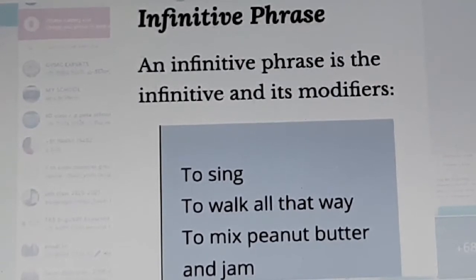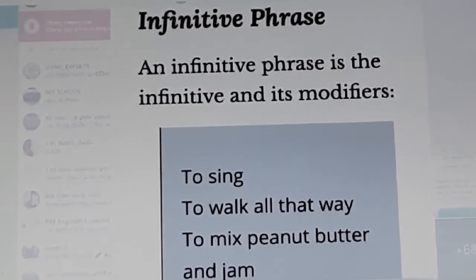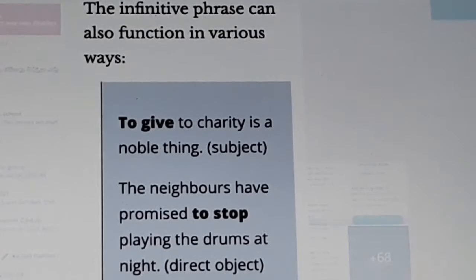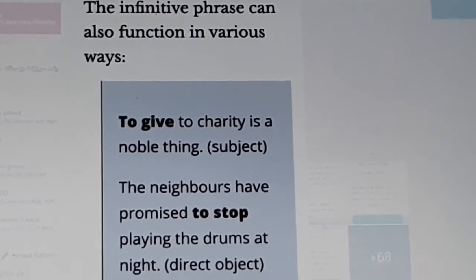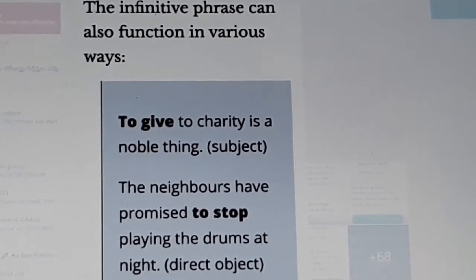Examples: to sing, to walk all that way, to mix peanut butter and jam. These are all infinitive phrases. An infinitive phrase can also function in various ways. To give to charity is a noble thing. Here, to give is the infinitive phrase. It is the subject in this sentence.